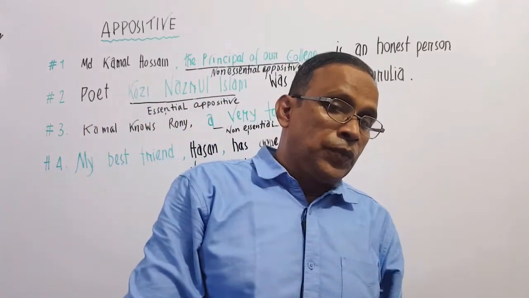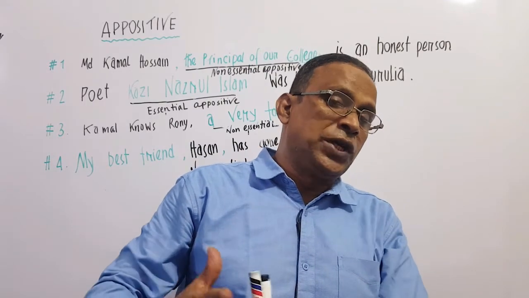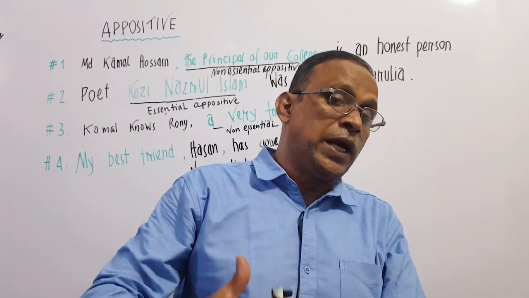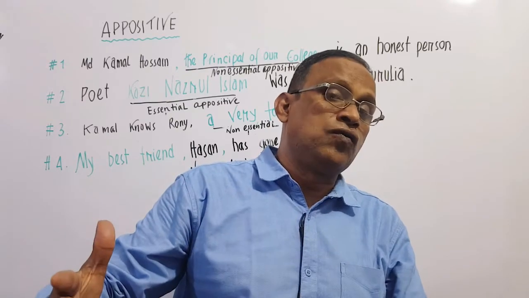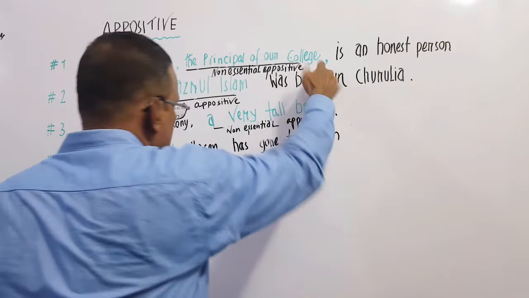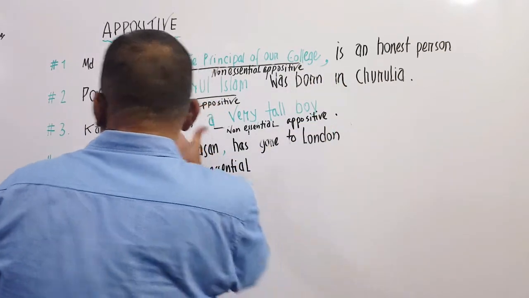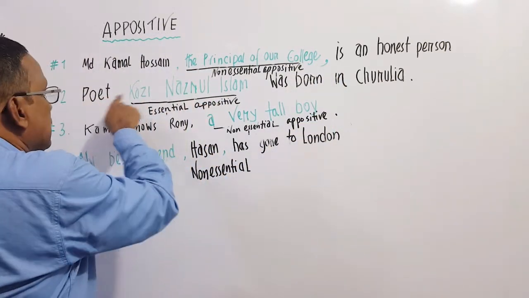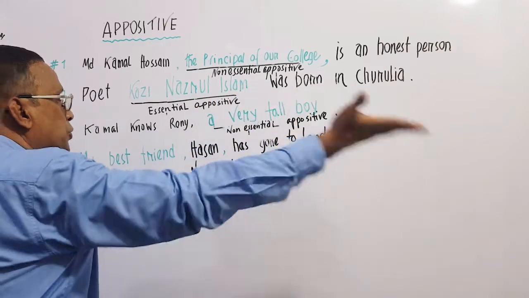When the appositive is non-essential, we have to set it off using a comma on both sides. There is a comma, there is a comma. Let's look at sentence number 2: Poet Kazi Nazrul Islam was born in Julia.